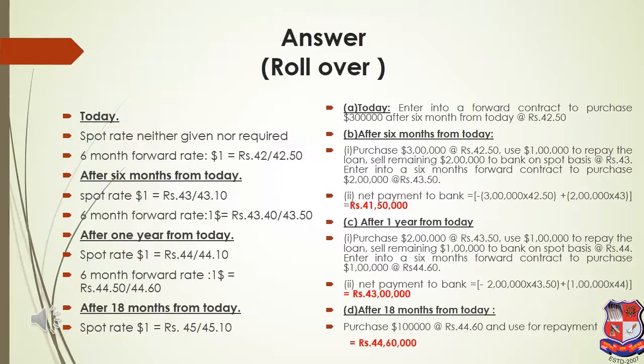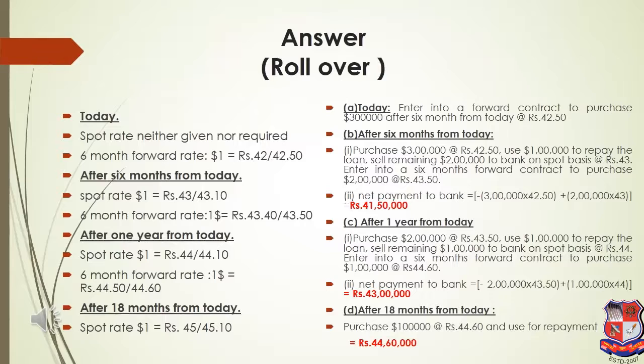Now the solution for the rollover contract, this is important to understand. As I explained in theory, in a rollover contract initially a person has to enter into a contract for the full loan amount. So the person's full loan amount was 3 lakh. So today, that is 1st January, the person will enter into a 6 month forward contract of buying all 3 lakh dollars.